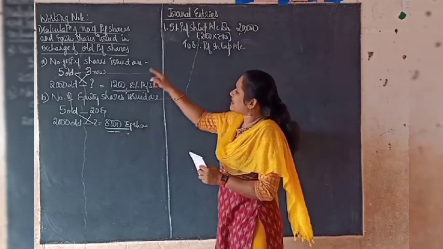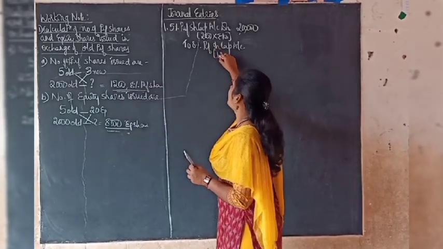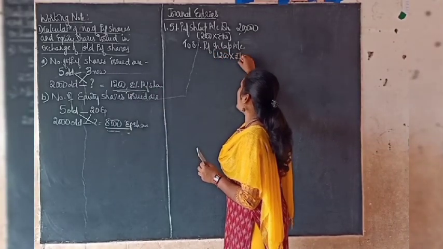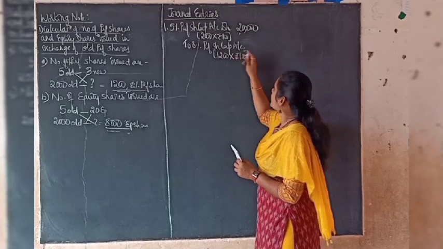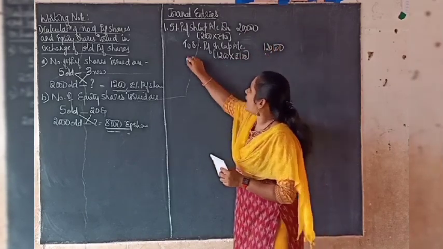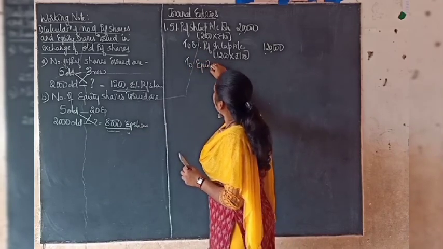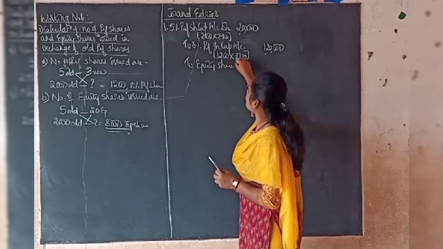So now, what is the number of new shares issued here? 1200. The face value is the same, that is 100 rupees. So now the total amount comes to 1,20,000. Then we also have to give credit to the equity share capital account.